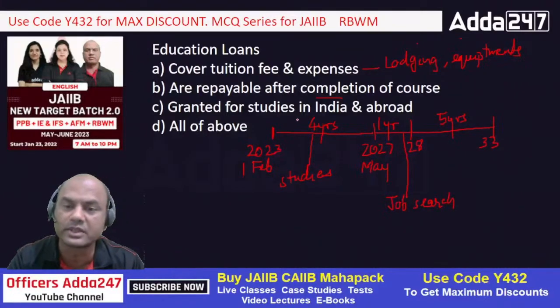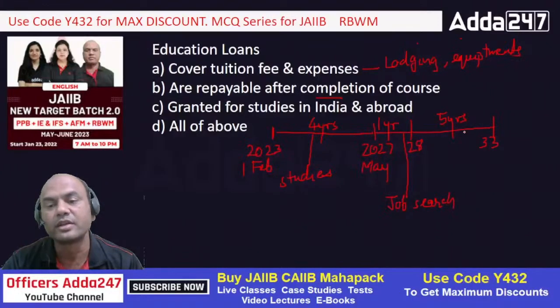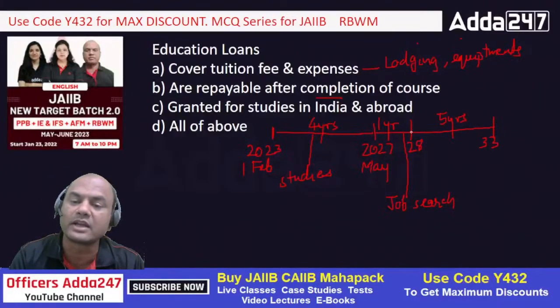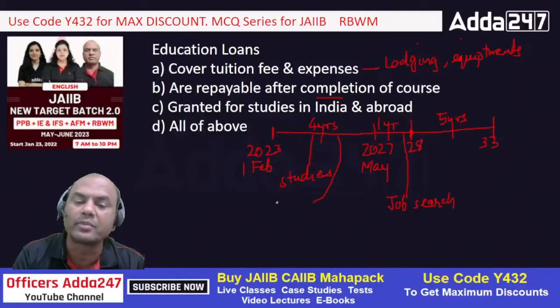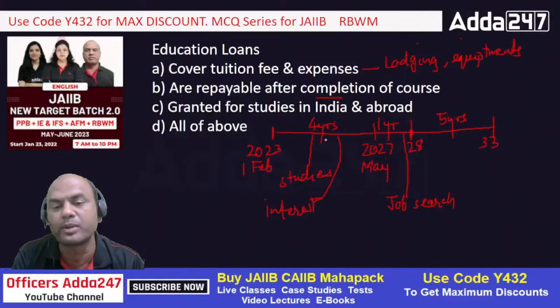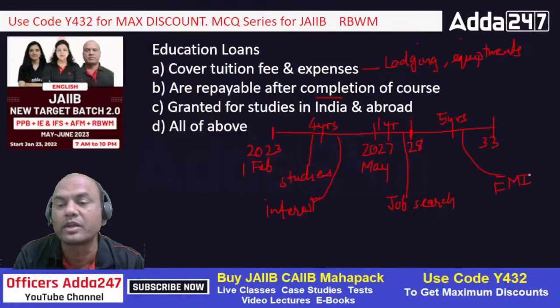That is the way these education loans move on, okay. And my repayment starts after this 28, after getting the job. And in the meantime, here what do I pay? I pay only interest, no interest. I don't pay as a customer, I don't pay the EMI. EMI starts from here, EMI, okay. Always remember, this is one of the important parts about education loans, okay.